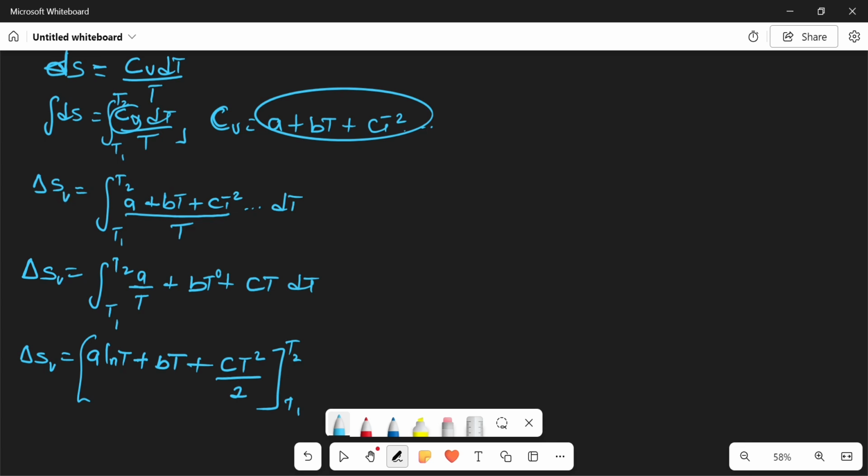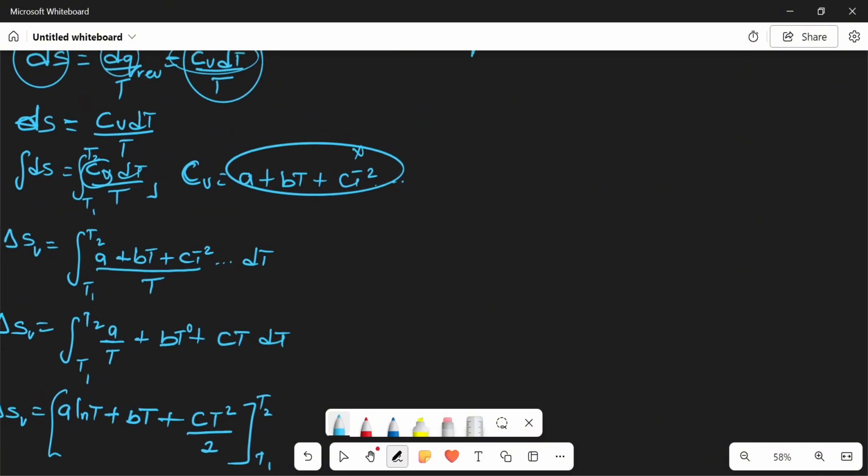Since we are talking about the change in entropy at constant volume, this is an expression that we can use to calculate change in entropy at constant volume, whereby we are given Cv in terms of temperature. Okay, we can also do this in terms of pressure. How? Let's try that.